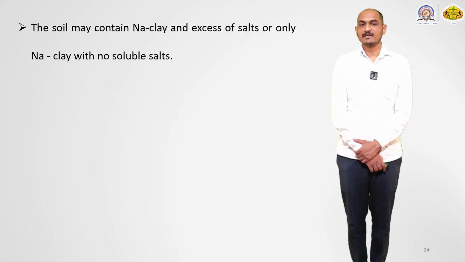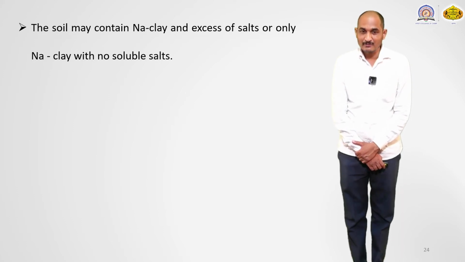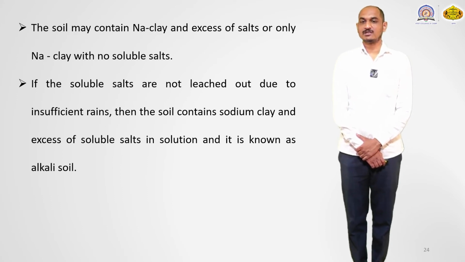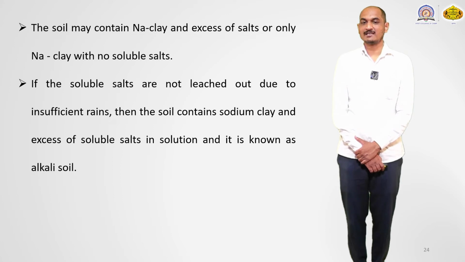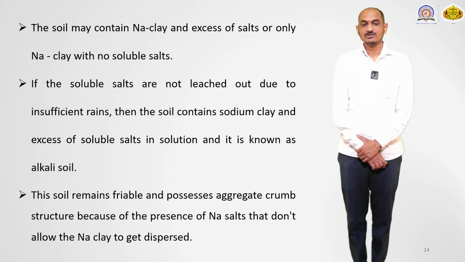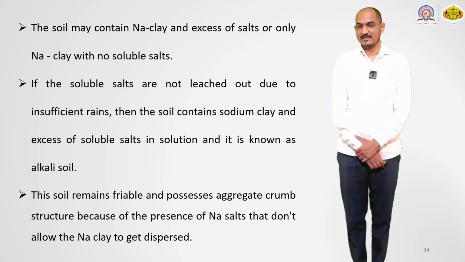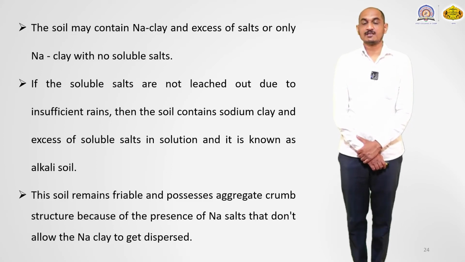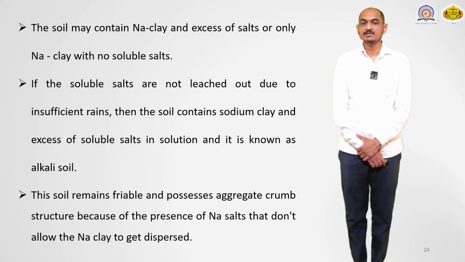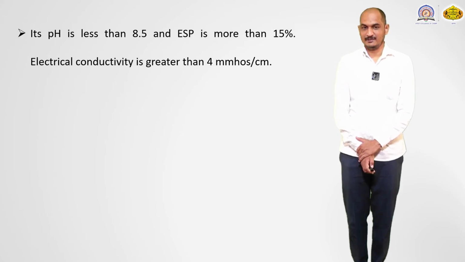So the soil may contain sodium clay and an excess of salt, or it may be sodium clay with non-soluble salt also. If the soluble salts are not leached out due to insufficient rain, then the soil contains sodium clay and an excess of soluble salt in the solution, and it is known as alkali soil. This soil remains friable and possesses an aggregate crumb structure because of the presence of the sodium salt that doesn't allow the sodium clay to disappear.